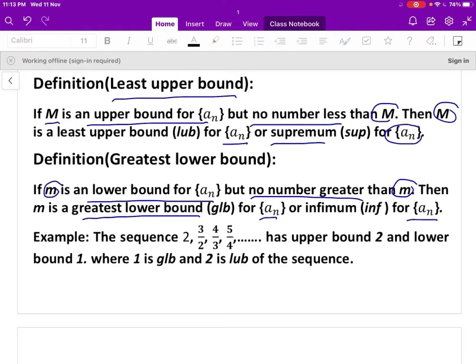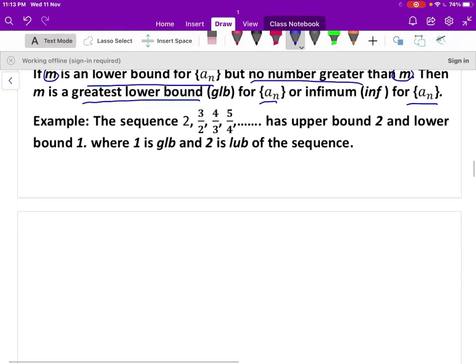Let us take an example here. The sequence 2, 3 by 2, 4 by 3, 5 by 4 and so on. That can be written as 2, 3 by 2 which is 1.5, 4 by 3 that is 1.33, 5 by 4 is 1.25, 6 by 5 is 1.2 and so on.